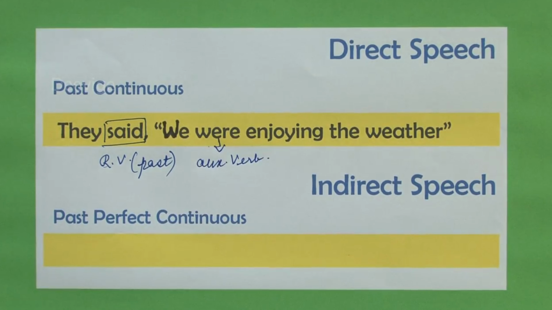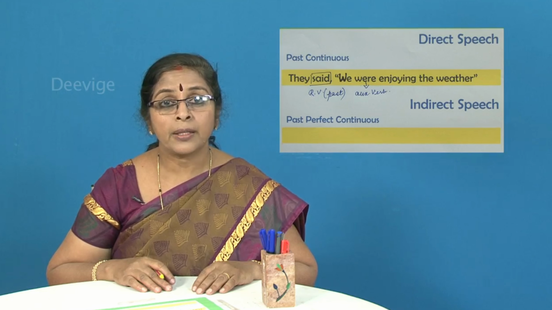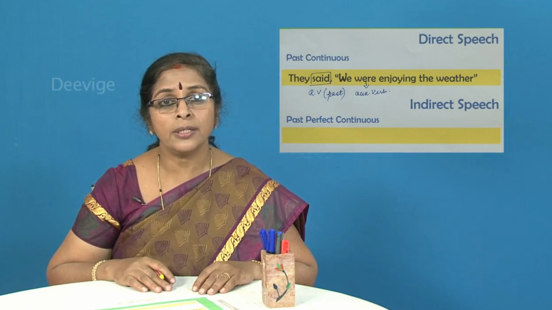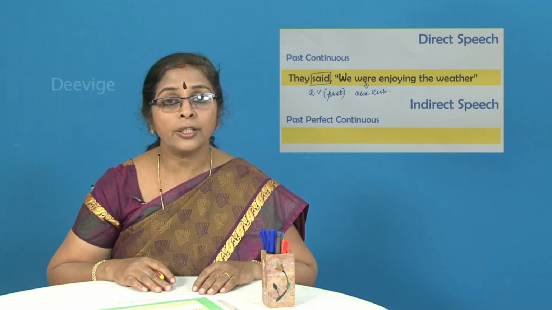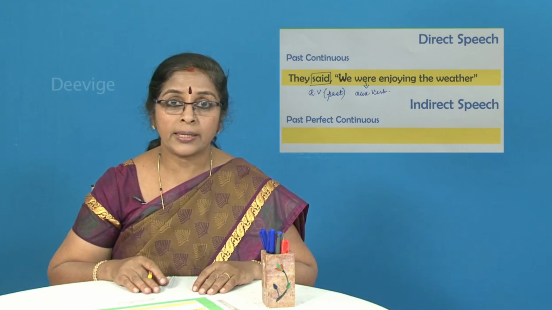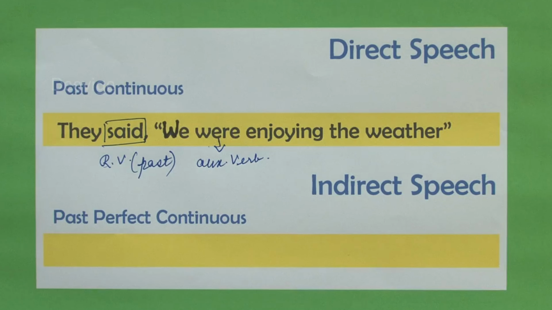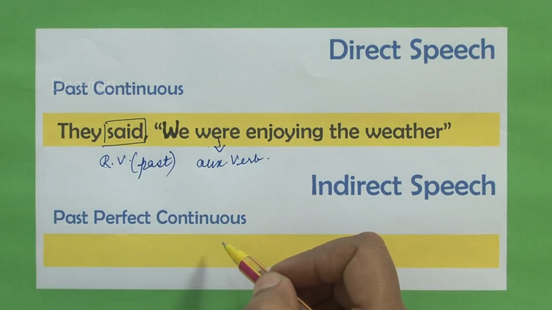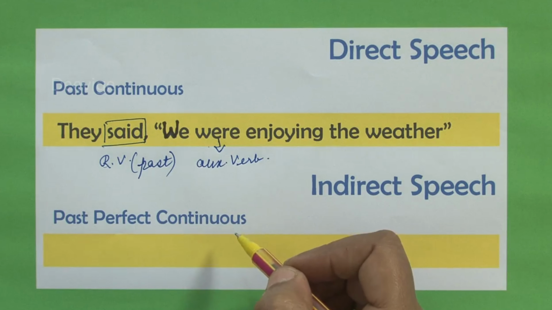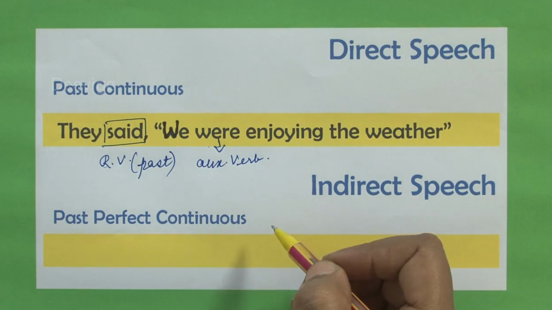What is the spelling of auxiliary, students? I have just written it as AUX. Some time back I told you the spelling. Now, for the benefit of students who have not been a little attentive, let me tell you once again, the spelling of auxiliary is AUXILIARY, and here I have just written it as AUX. I hope you know the full spelling now. So, enjoying. Now, were indicates past tense, right? Was is also past tense, were is also past tense. Then was is singular in number while were is plural in number.